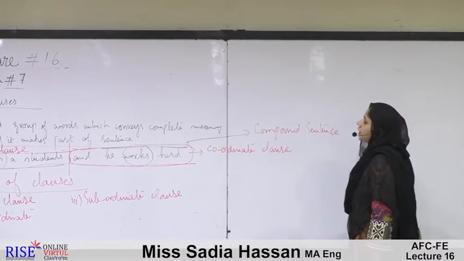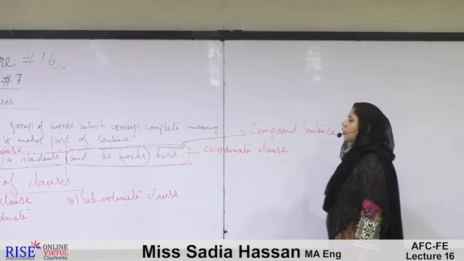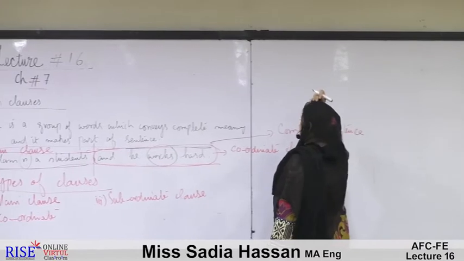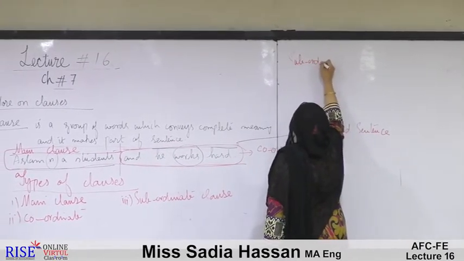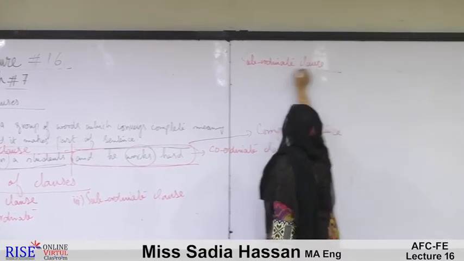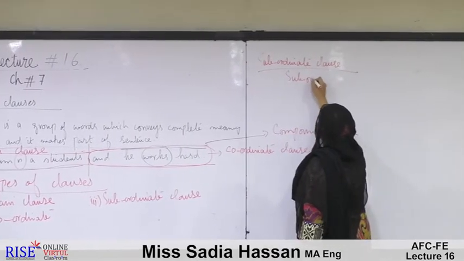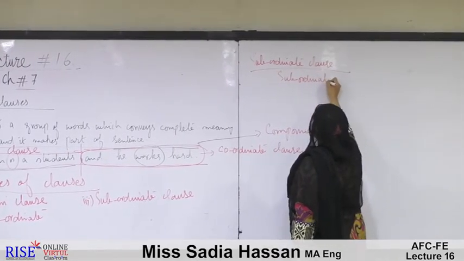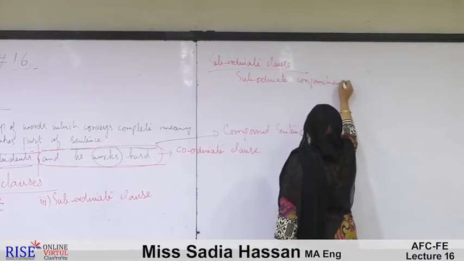Now we move on to the third type of clause, that is known as the subordinate clause. Subordinate clause is a name given on the basis of the presence of a subordinate conjunction. What are subordinate conjunctions?